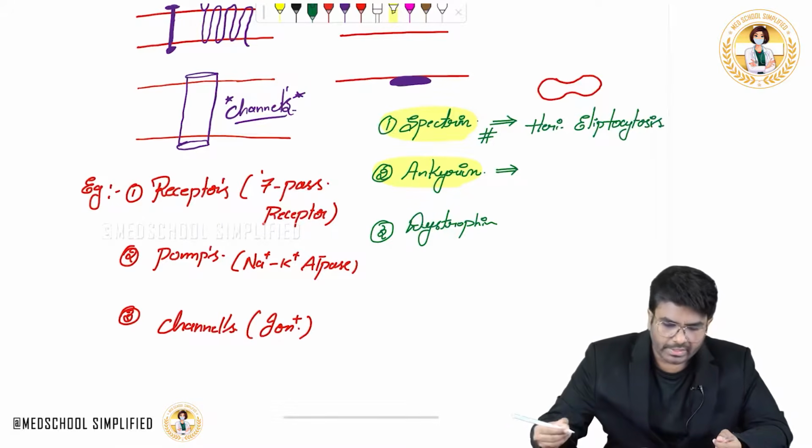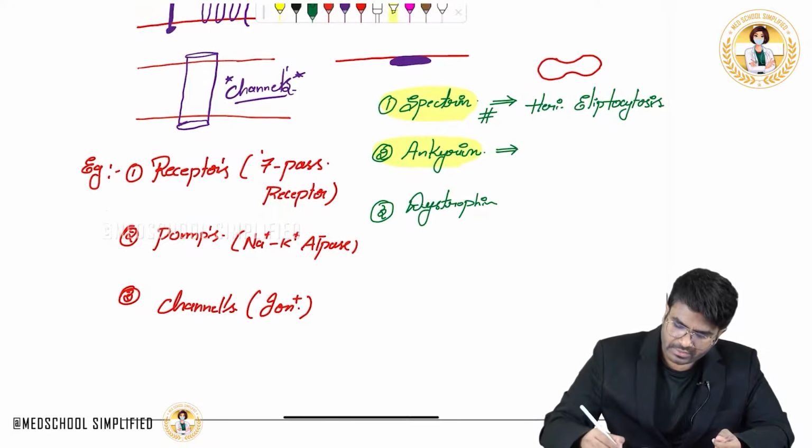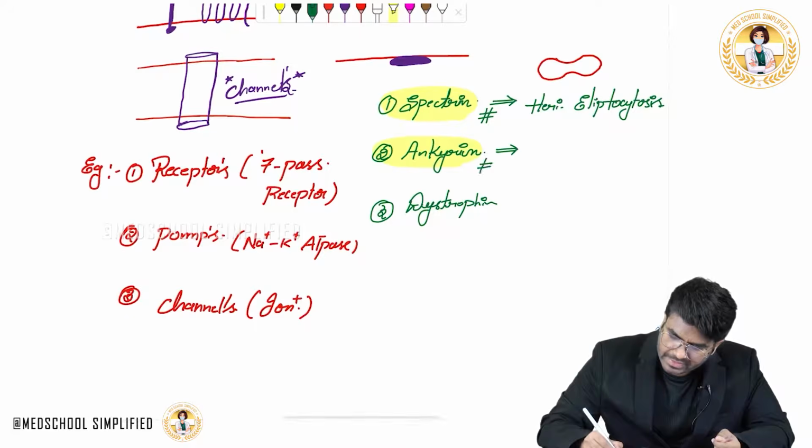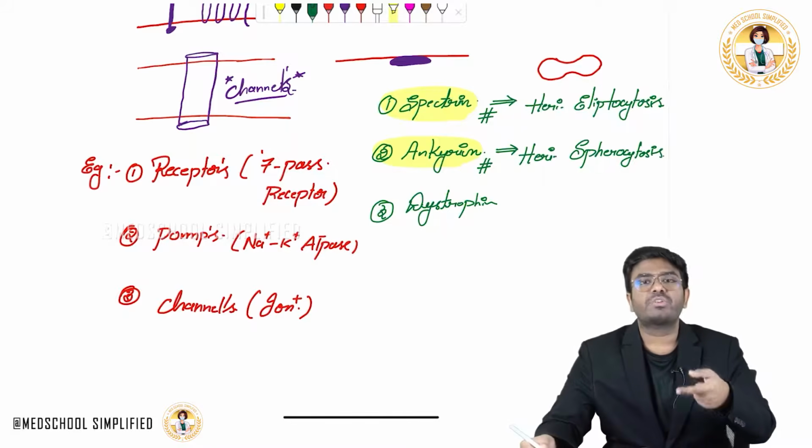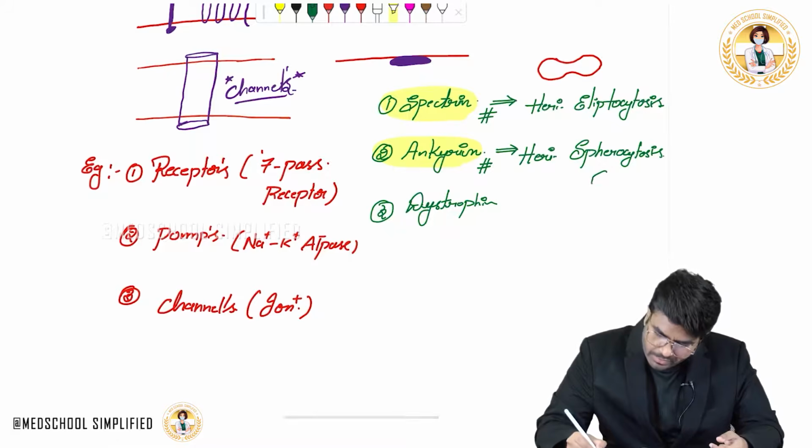So hereditary elliptocytosis is because of the defect in spectrin, and defect in ankyrin will cause hereditary spherocytosis. Spheres means round-shaped RBCs. The RBCs are going to be round in shape.